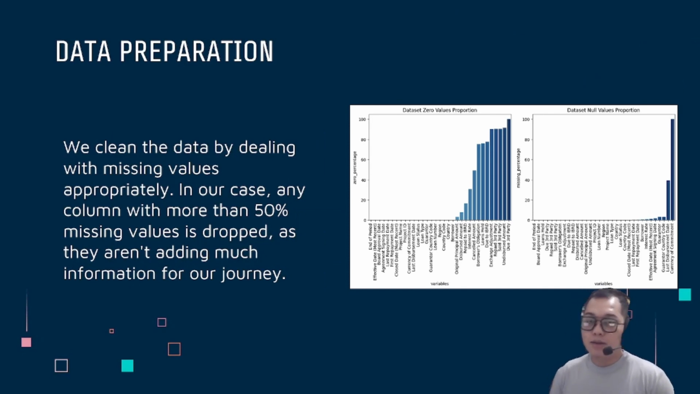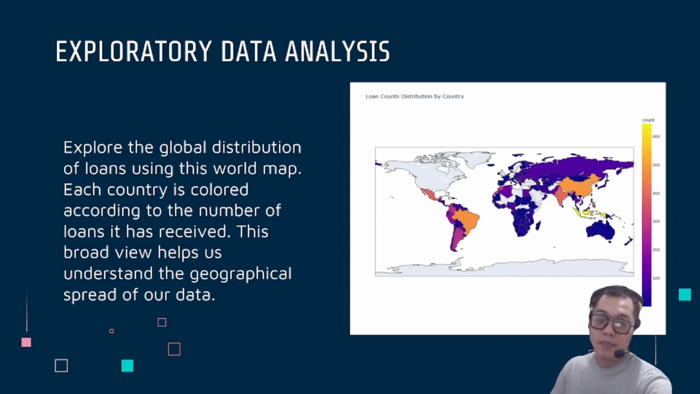One of the processes that we did is, first, data preparation, where we clean the data by dealing with missing values appropriately. In our case, columns with more than 50% missing values are dropped, as they aren't adding much information to our journey. The next one is exploratory data analysis, where we explore the global